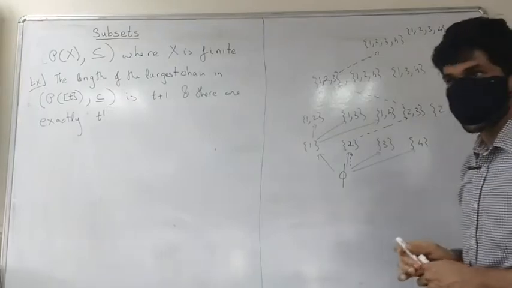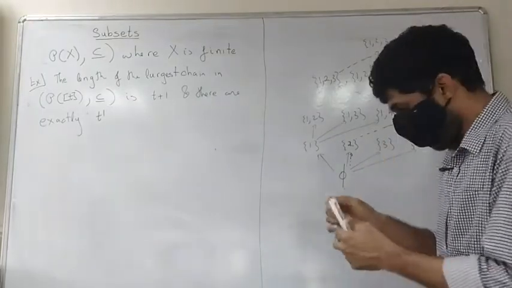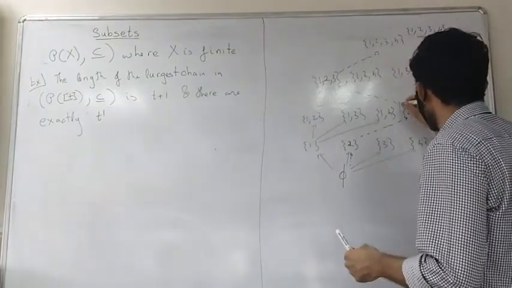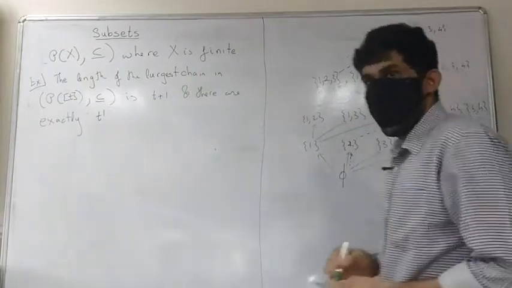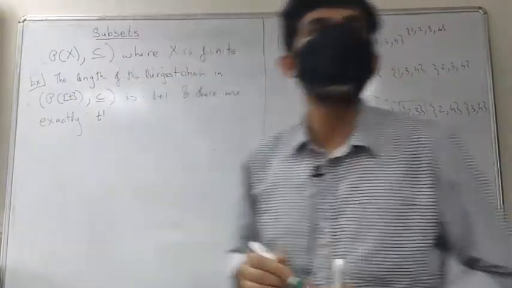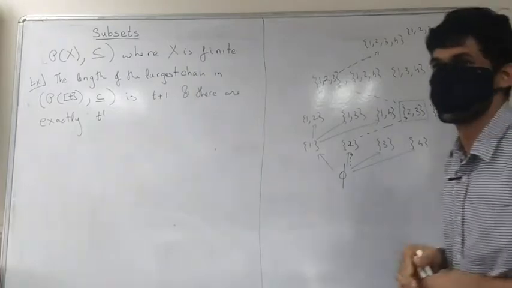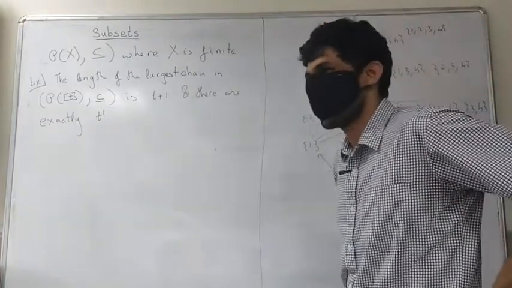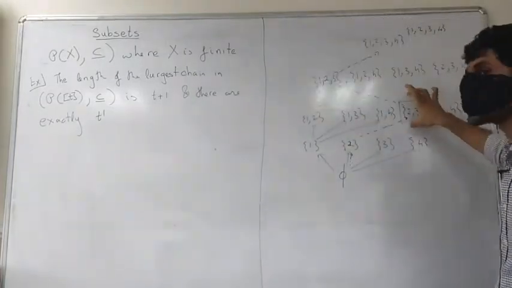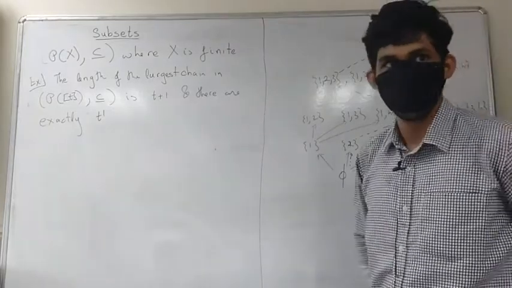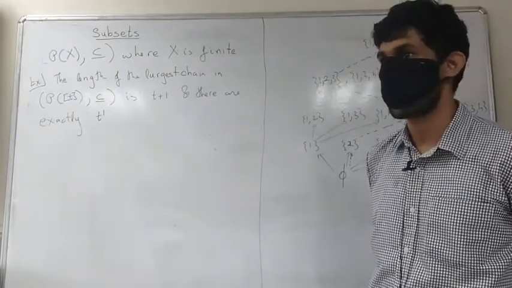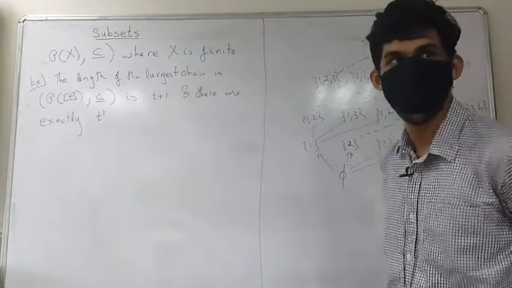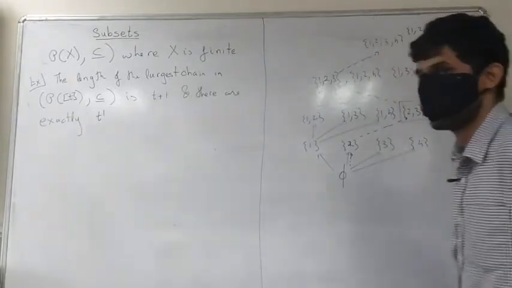Now, my question is, this is one of the maximal chains where this set {2,3} sits inside. How many maximal chains does this set sit inside? How will you count? How many chains of length 5 does this set sit inside?